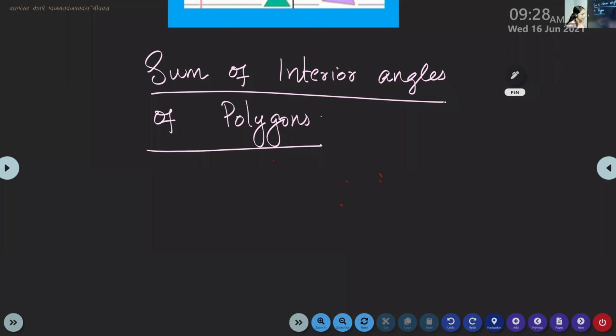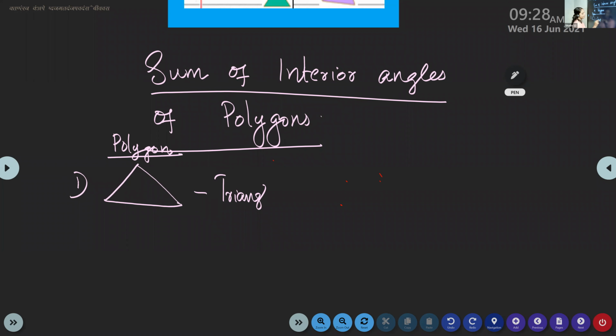Did you write the heading? Yes, ma'am. Okay, children. So this is our base. The first polygon is triangle. Don't write anything. Keep the pen there and listen to me. What is our first polygon, the least sided polygon? Triangle. Its name is triangle.